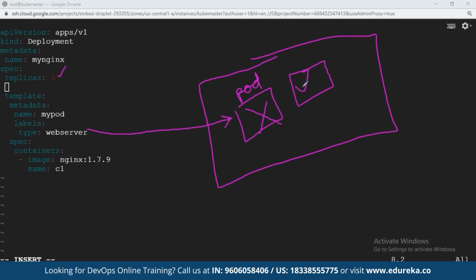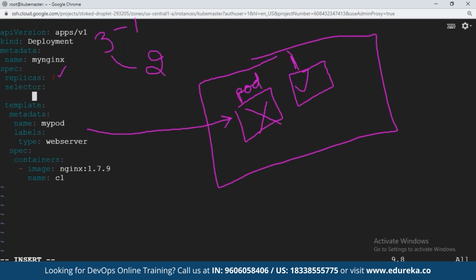So let's say there is already a pod with web server. The number of replicas to be created is 3. Already 1 is there in the cluster. So with this deployment, I have to create just 2 more replicas, because one replica is already available with the same label. So I'm adding a condition here.